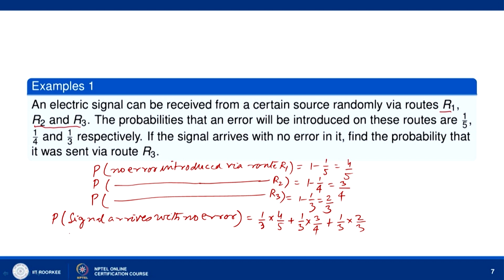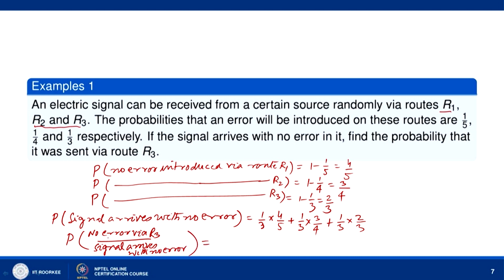Now, we need to find the probability that it was sent by route R3, no error via R3, given that the signal arrives with no error.